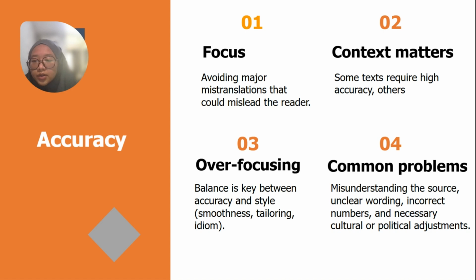Okay, next, accuracy means the translation correctly conveys the intended message of the source text, not just words, but the full meaning and structures. First one, focus on avoiding mistranslation that could mislead the readers. And for the content matters, some texts require high accuracy, and for over-focusing, balance is the key between accuracy and style, like smoothness, tailoring, idiom. And the common problems for accuracy are misunderstanding the source, unclear wording, incorrect numbers, and necessary cultural or political adjustment.